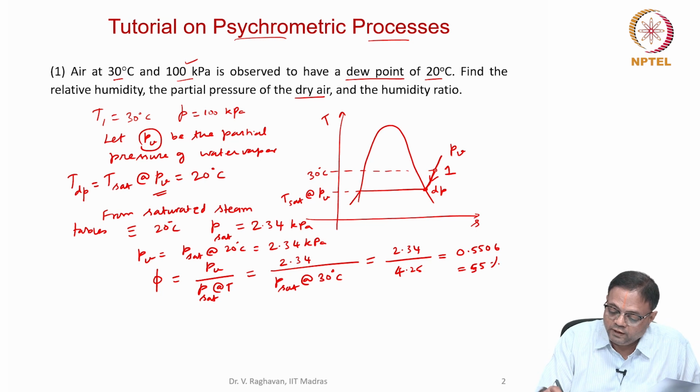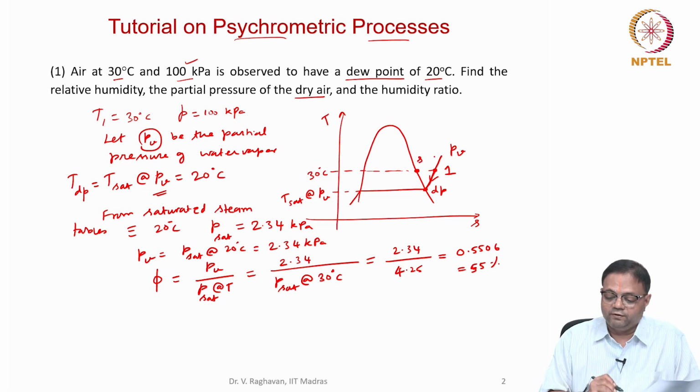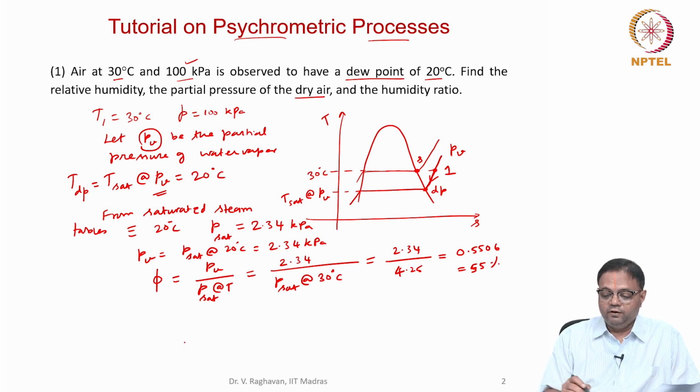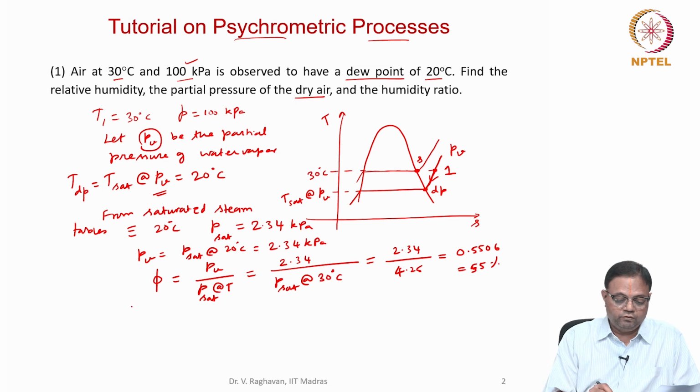So we are talking about this pressure when I go to this state. This is state 1, this is the dew point, and this is the saturated state. So I will find this pressure; for example, this will be the P sat at 30 degrees. I substitute that here and get the value of phi.